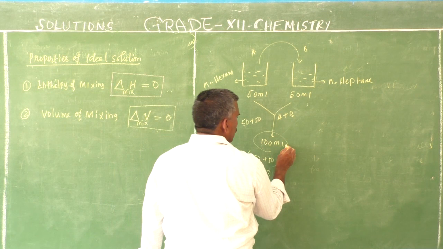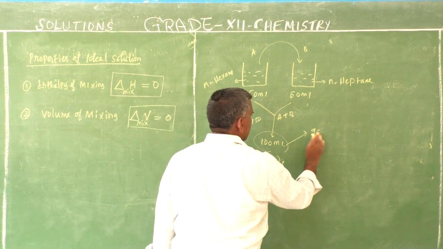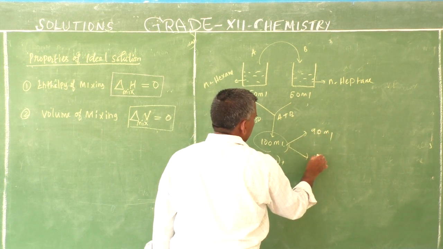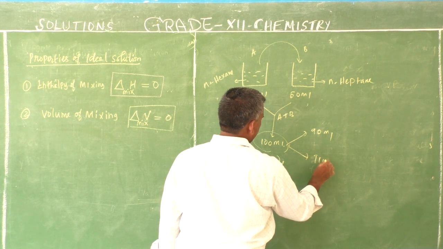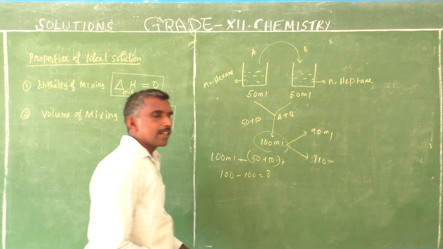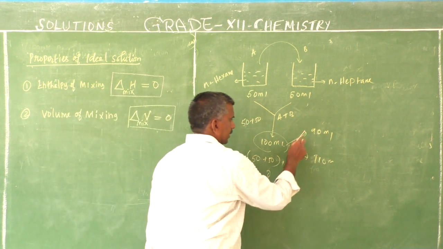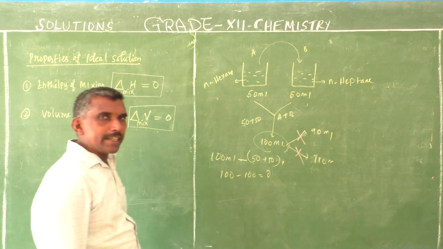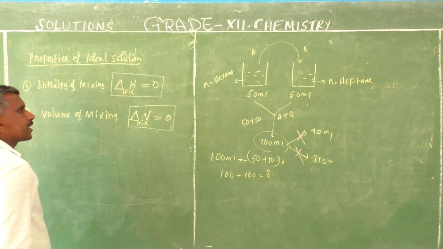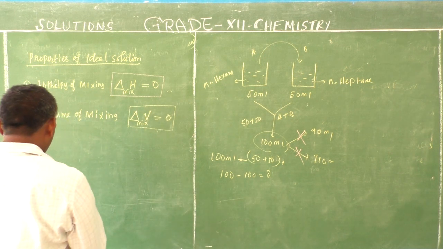So the volume does not change to 90 ml or 80 ml or 110 ml. Volume does not increase or decrease. So delta V mixing is 0.